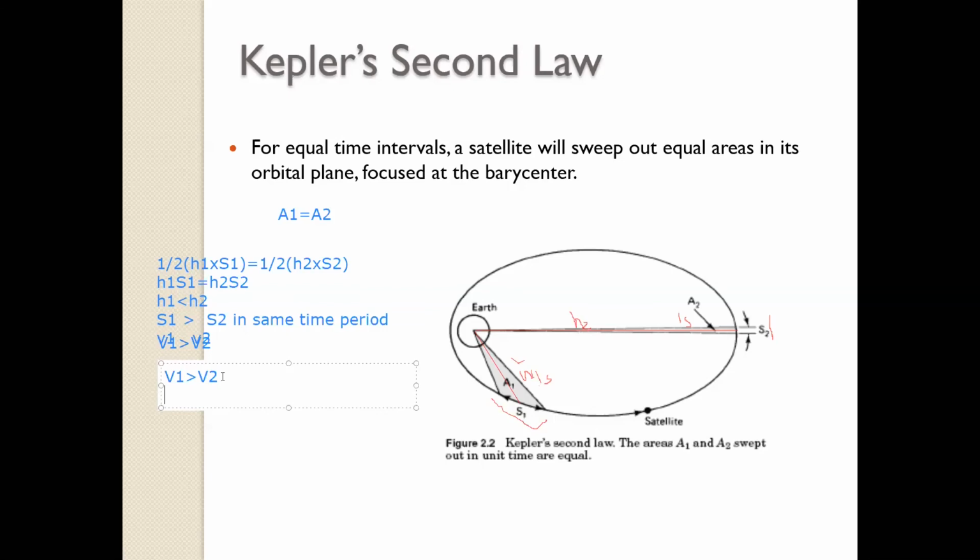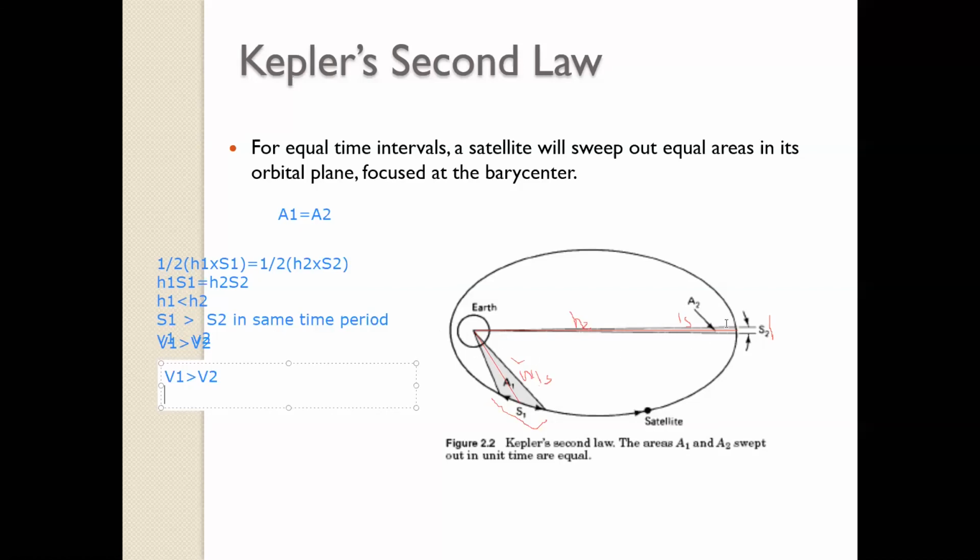Therefore, this second law is very important and gives us a lot of information. The second law simply says that equal area is traversed in equal intervals of time by a satellite, when measured from the focus at the very center. That simply means A1 is equal to A2. A1, I assumed a point at perigee. Actually perigee is somewhere here. I'm assuming a point near the Earth, and apogee farthest from the Earth.